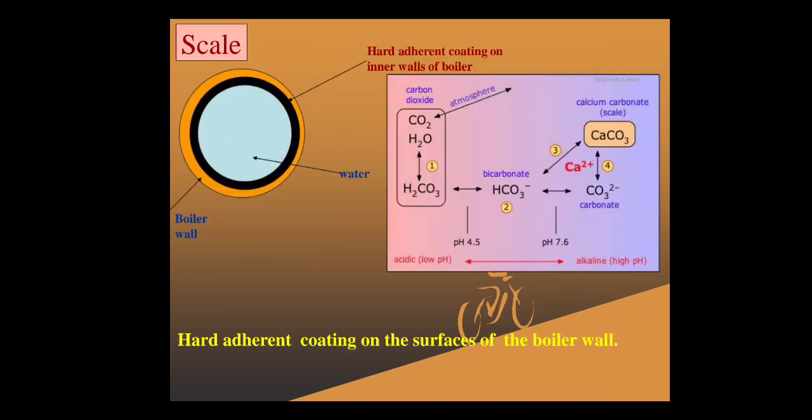Now come to the second part, scale. In the case of scale, remember: hard adherent coating. What is scale? Scale is a hard adherent coating on the inner wall of the boiler.